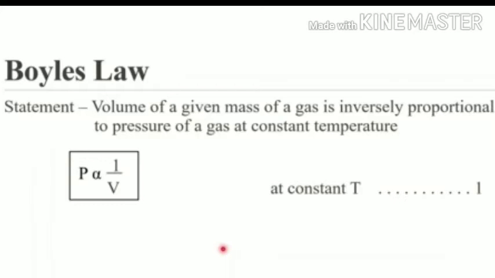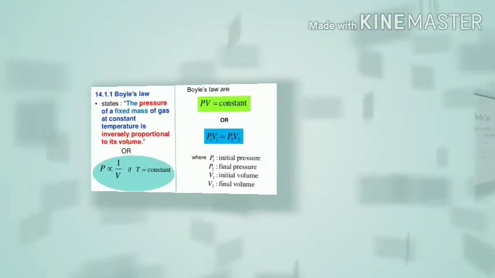The Boyle's law states that the volume of a given mass of a gas is inversely proportional to the pressure of a gas at constant temperature, or pressure of a given mass of a gas is inversely proportional to its volume at constant temperature T. Therefore, we can write P is proportional to 1 upon V, or V is proportional to 1 upon P at constant T. Therefore, we get PV is equal to constant at constant temperature.